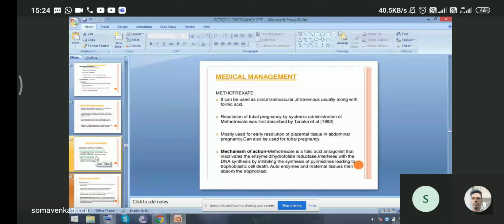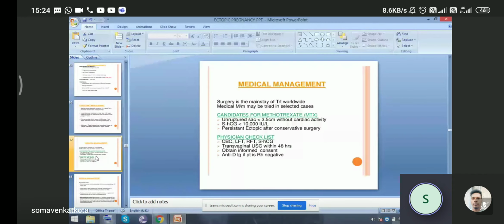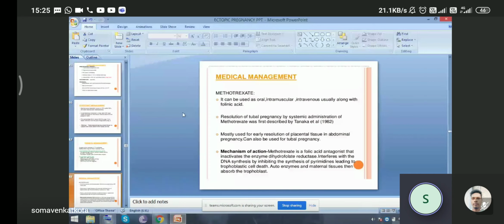So what are the routes of administration of methotrexate? It can be used oral, intramuscular, or intravenous, usually along with folinic acid. Resolution of tubal pregnancy by systemic administration of methotrexate was first described by Tanaka et al. in 1982. It is mostly used for early resolution of placental tissue in abdominal pregnancy, and can also be used for tubal pregnancy.